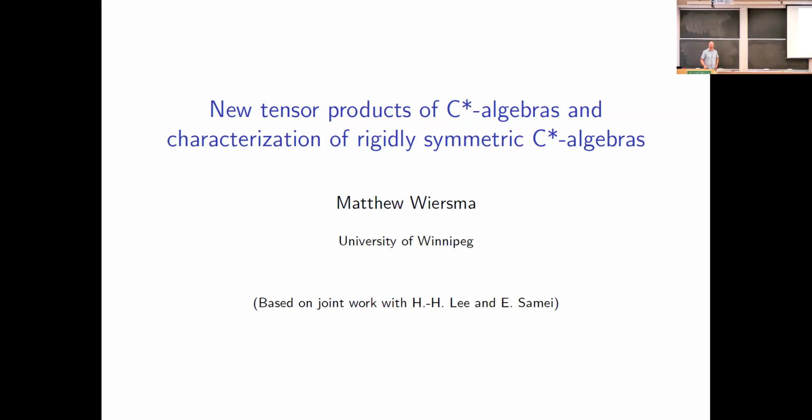I'd also like to thank the organizers of this conference, as well as this workshop here, for inviting me to speak. So the work that I'm going to speak on is joint work with Han-Hee Lee, who's at Seoul National University, and Ebrahim Soumeh, who's at the University of Saskatchewan. Saskatchewan's, I don't know, almost like the next town over from Winnipeg, so around 800 kilometers away or so.